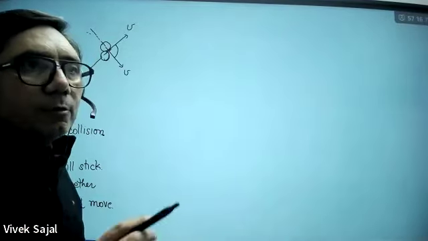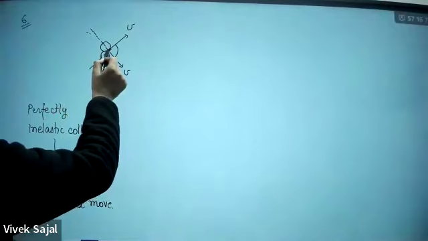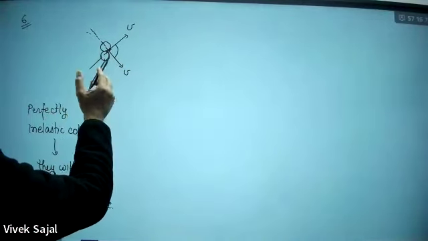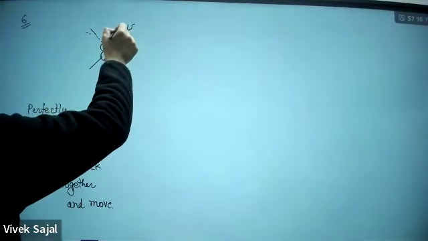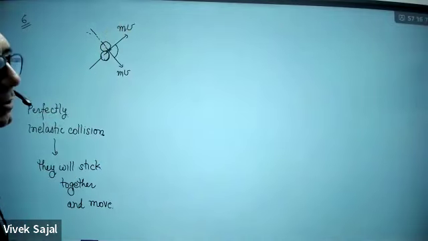Here in collision, momentum will be conserved. This is going to have a momentum mv, and this is going to have a momentum mv in this direction.